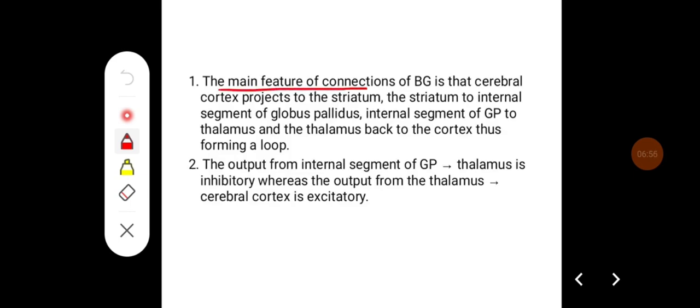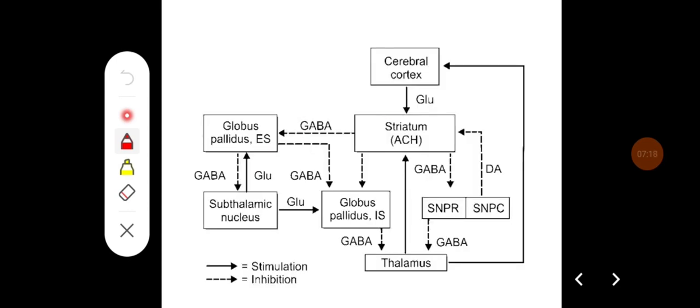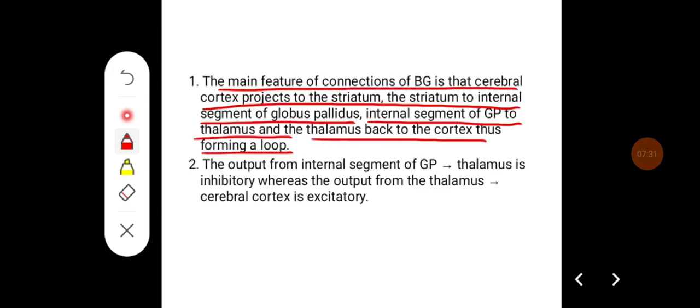The main feature of connections of basal ganglia is that the cerebral cortex projects to the striatum, to the internal segment of globus pallidus, then to the thalamus, and the thalamus back to the cortex, thus forming a loop of the direct pathway. The other pathway is from the cerebral cortex. It goes to the striatum, to the globus pallidus externus, then the subthalamic nucleus, then globus pallidus, then back to the thalamus, which forms the indirect pathway.